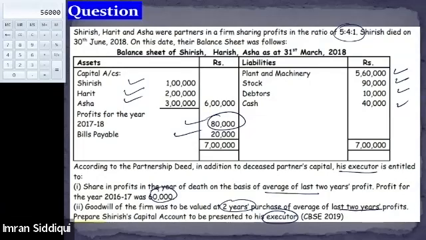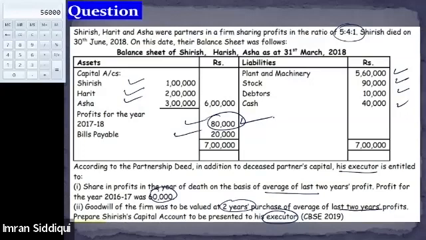Now the thing is that when we distribute this profit, whether the P&L suspense account will be debited or the P&L appropriation account will be debited. Tell me whether this profit is calculated after the formation of the books of account or before. Sir, this is the profit calculated after the formation of the books of account of the last year. So that means since the books of account is already prepared and this profit belongs to the previous year, not the same year in which the partner is dying.